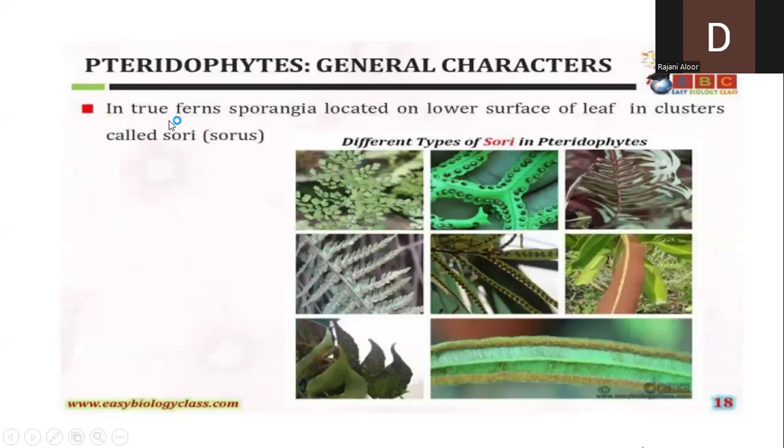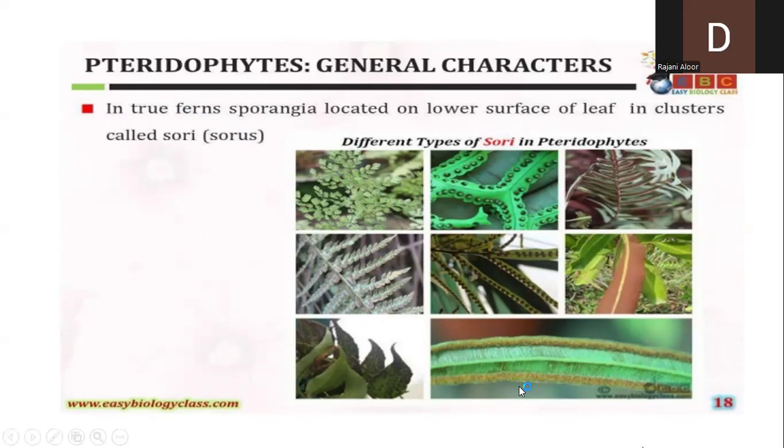Now, in the true fern, that is, in the higher advanced forms of the pteridophytes, these sporangia are generally developed like this. You can look into this here. The dots you can see here are the sporangia. So in the advanced forms of pteridophytes, we can see the development of the sporangia on the lower surface of the leaf.